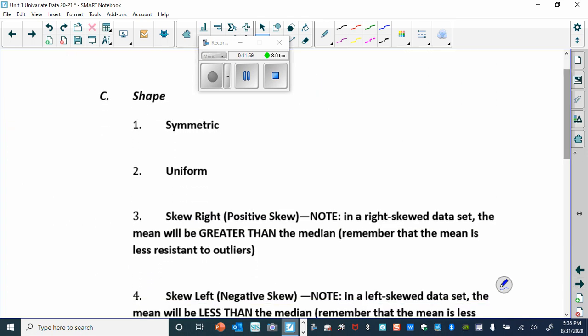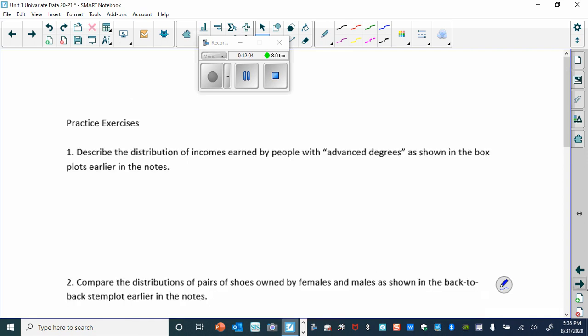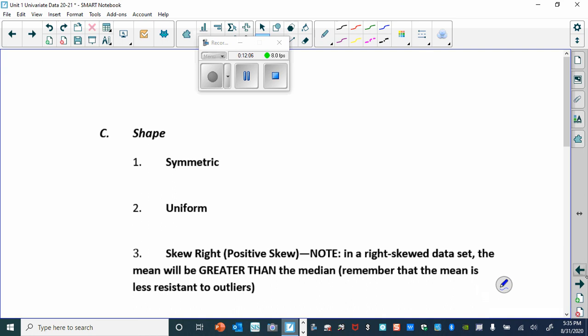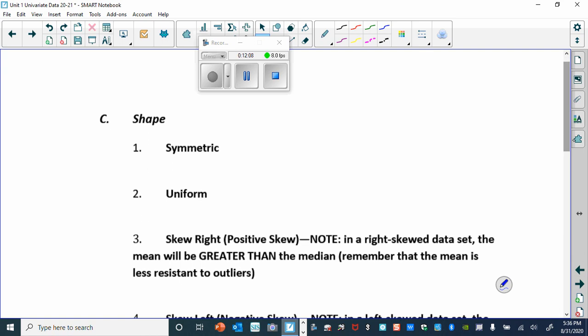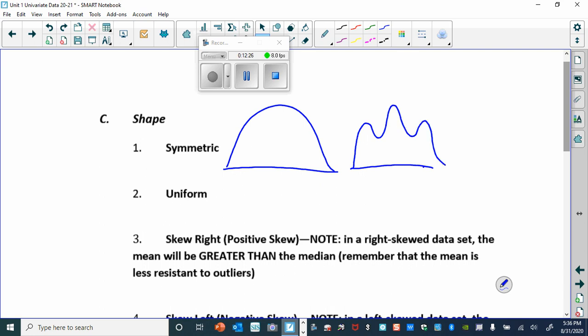And then shape. You can have all kinds of different shapes for this, right? There's a bunch of different symmetric shapes that we could have. We could have one that kind of looks like this. That kind of looks normal-ish. You all have worked with the normal curve, or even this. This symmetric.